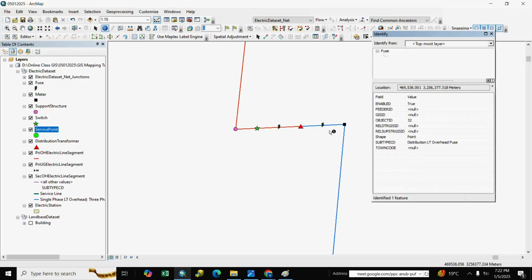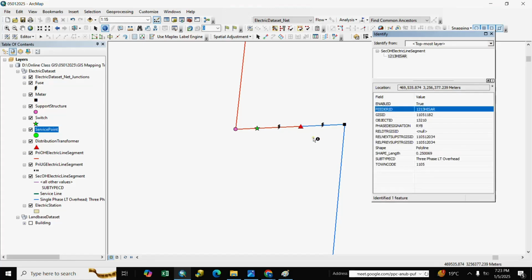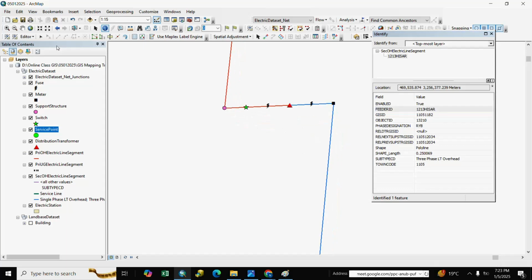low tension side fuse, and here is the meter, DTR meter, and its overhead line. The DTR has a low tension side line for the DTR assembly.